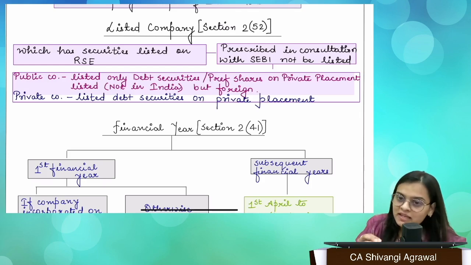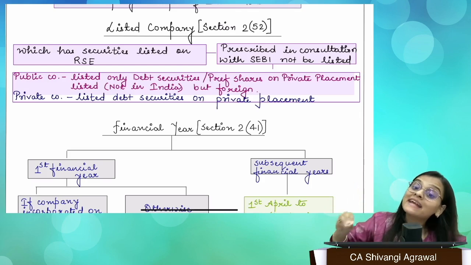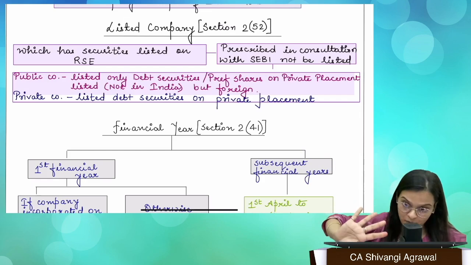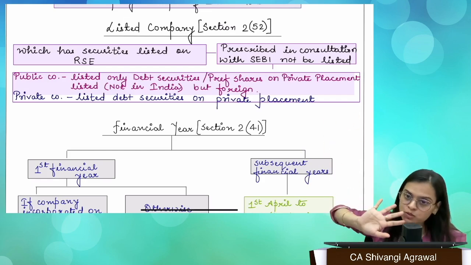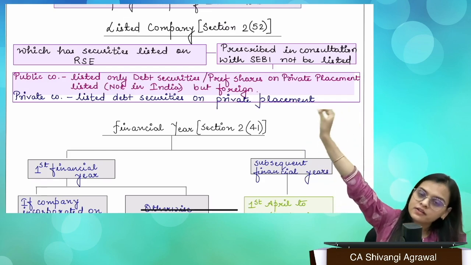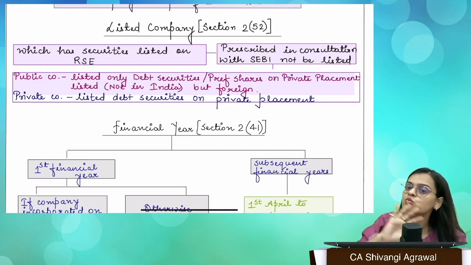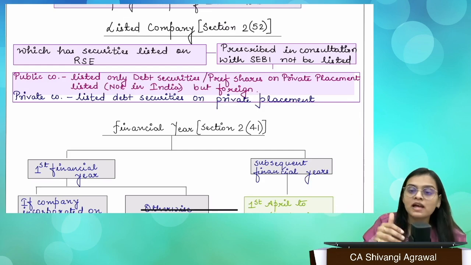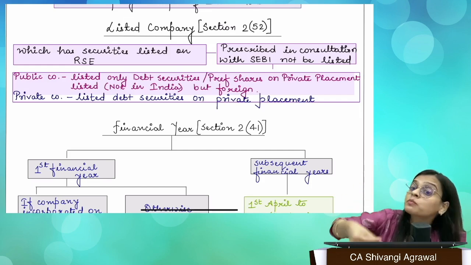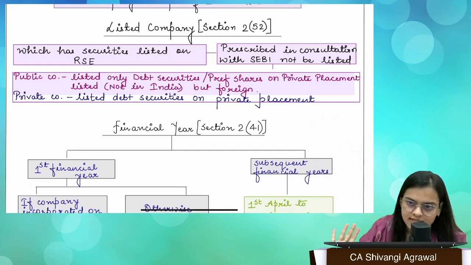There could be a private company also whose debt securities might be listed on a stock exchange platform. It is allowed according to SEBI regulations, right? Not the shares, but a kind of debt securities that is allowed, right? We don't have just one platform on stock exchange. We have the main board, we have SME, we have IGP, that is Innovators Growth Platform, wherein people or companies look for angel investors and like, right?